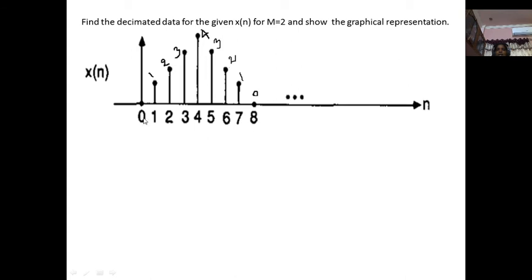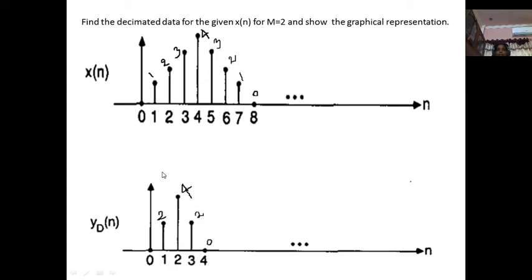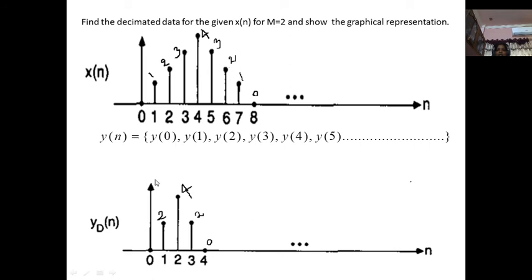These are the samples we pass as input to the downsampler. This is the output we get based on the output equation we saw just before.